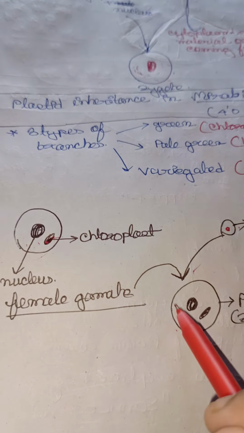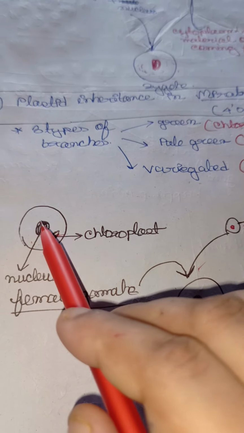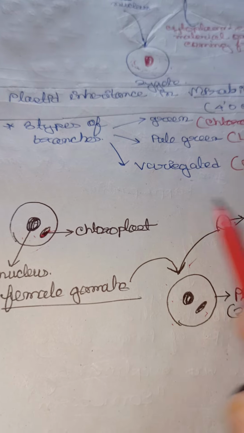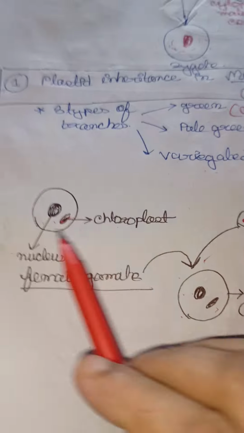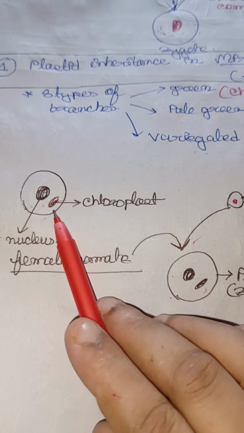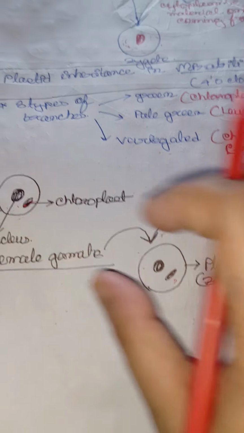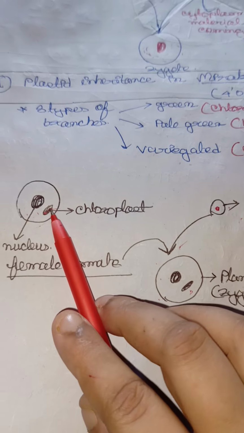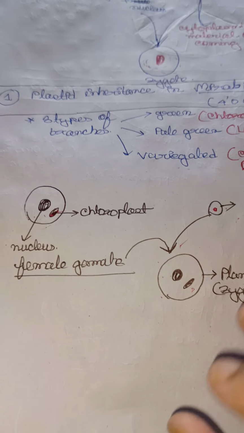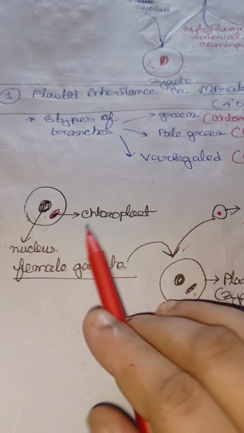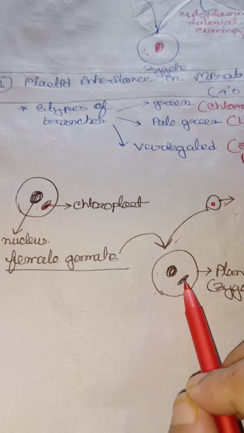So from the mother, from the ovule cytoplasm, the chloroplast is coming, not from the male pollen grain cytoplasm. The chloroplast present in the ovule cytoplasm comes into the zygote, from the female gamete, not from the male gamete. Clear? That's why we call it cytoplasmic inheritance, because the chloroplast is present in the cytoplasm of the female gamete and that comes into the zygote.